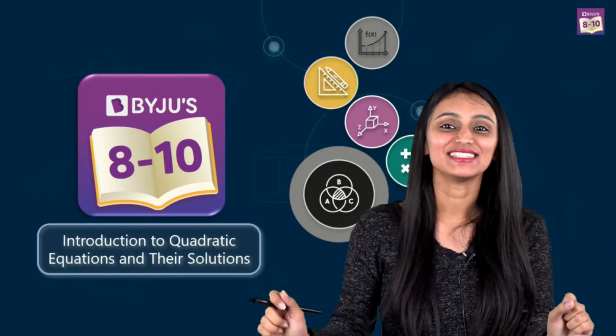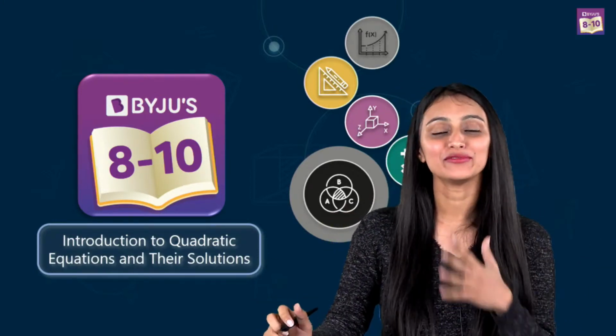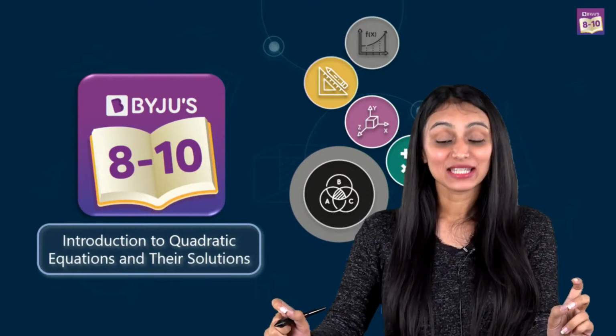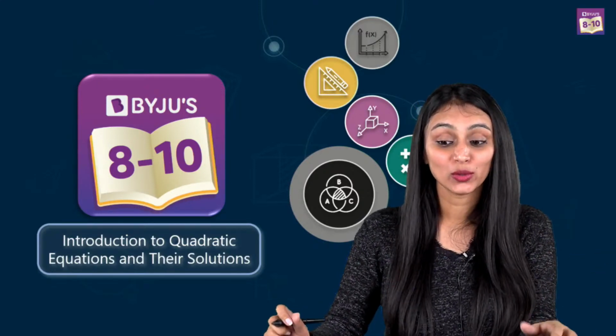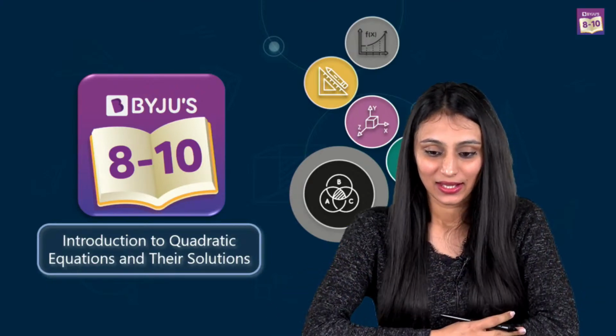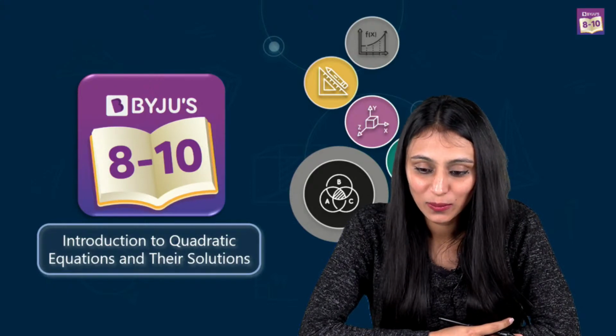Before I start the session, first let me know if I'm perfectly visible and audible to you or not. Quickly write in the chat window, give a quick thumbs up and I will understand. Yes, Prasoon. Hello ma'am, good evening.